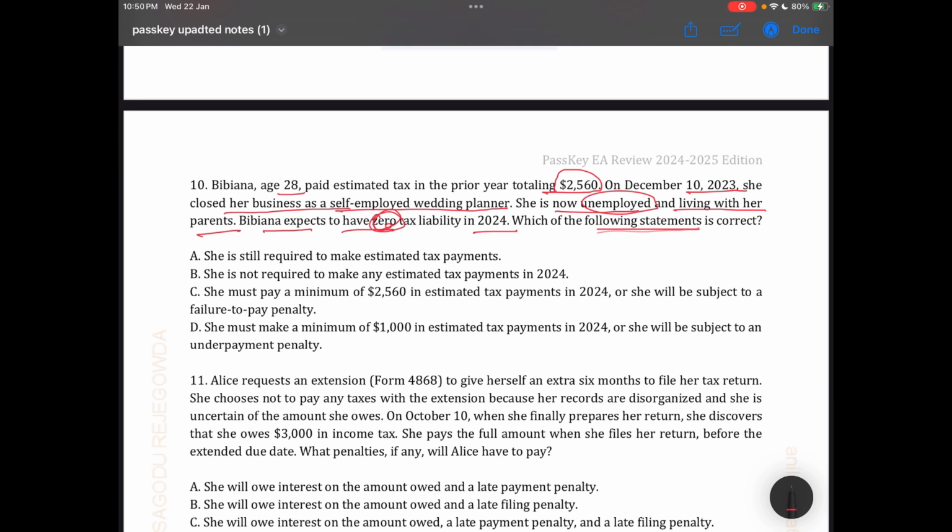She doesn't have a tax liability, but she has paid the prior year's total estimated tax in such amount. Here the safe harbor rule will work. She is still required to make estimated tax payments. Then no, she is not required to make estimated tax payments in 2024. Correct, because she does not have any tax liability.